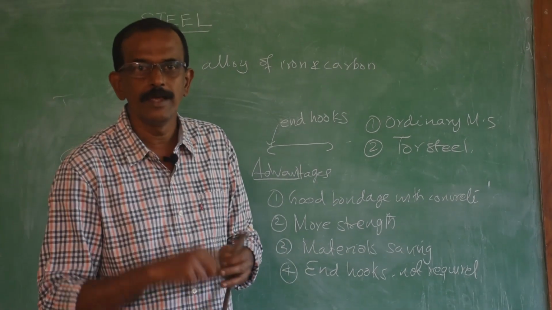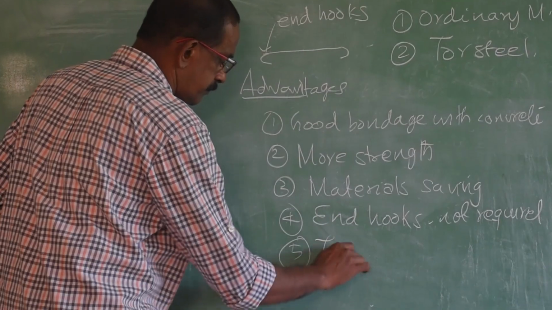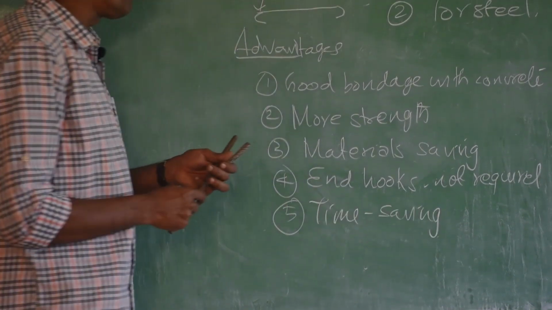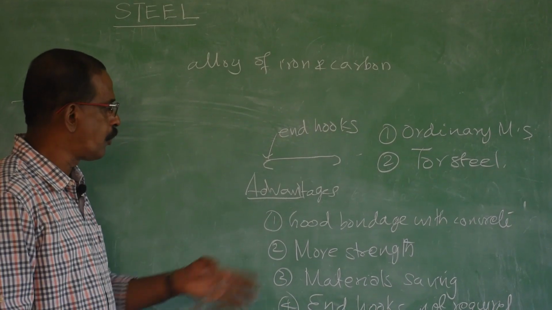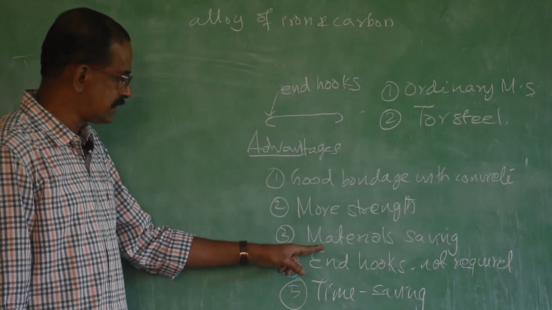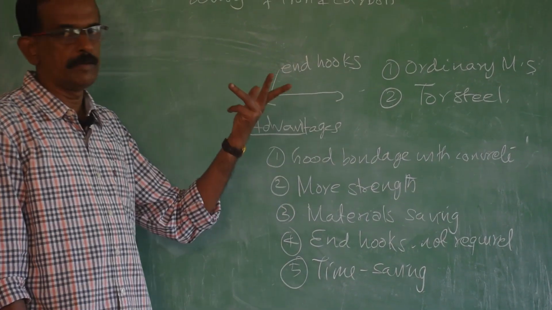What is the advantage? Time can be saved. So, the next advantage is time saving. So, these are the advantages of tossed steel over ordinary mild steel: good grip, good bondage, more strength, material saving about 40%, end hooks are not required, so time can be saved.